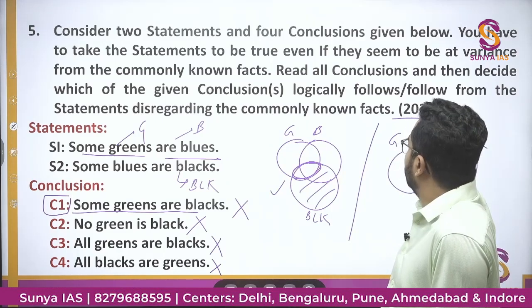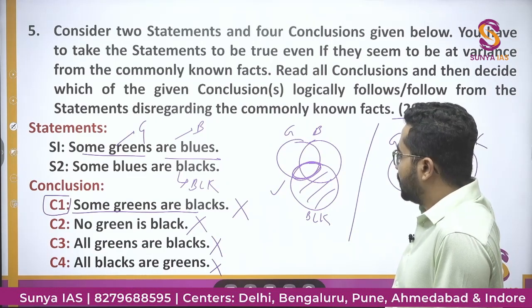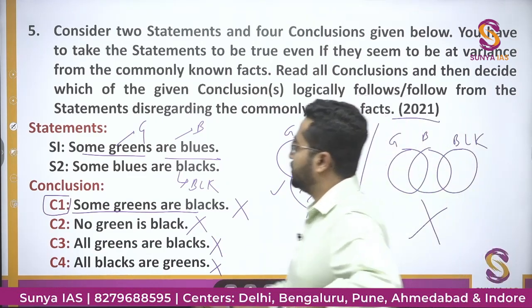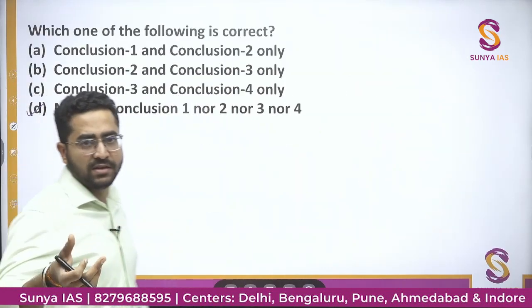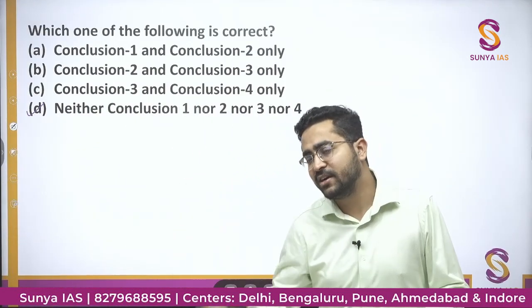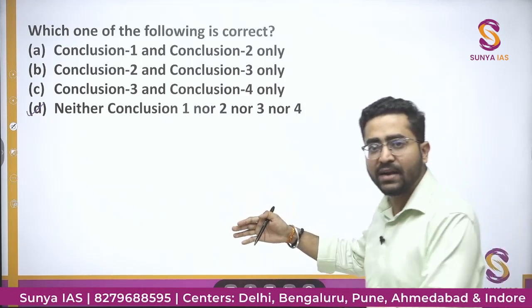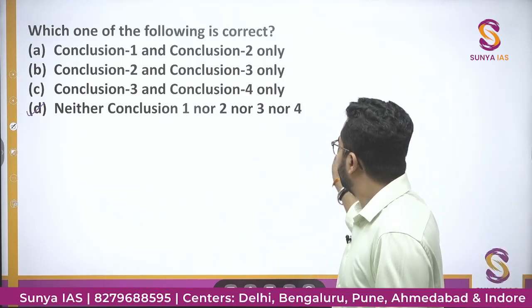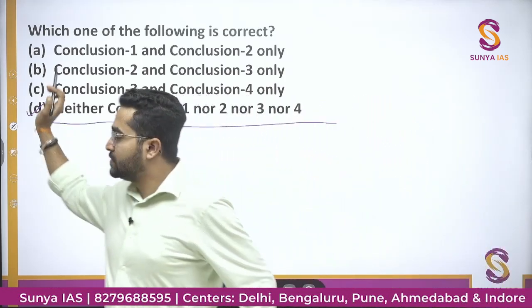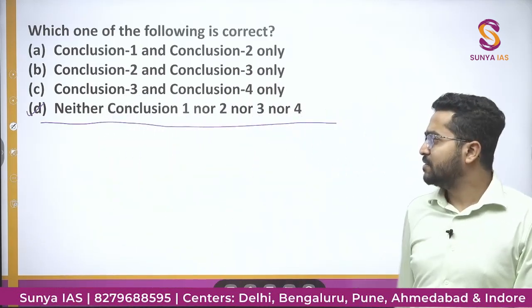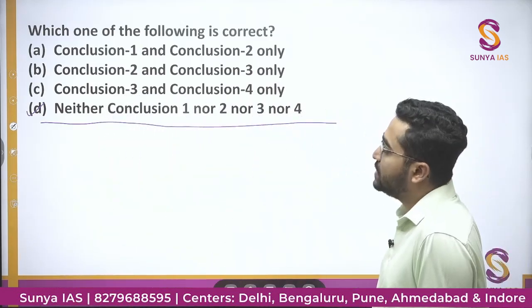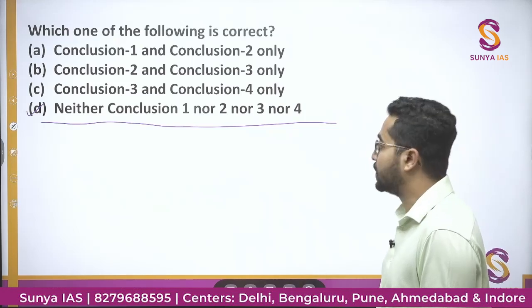So this was the question asked in the year 2021. Even if you have marked three options wrong, because the first one was a little bit tricky, you might have got it wrong by making a general diagram. But if you have marked all other options wrong, then to correct this option, seeing all four options, was not a difficult task. So you would very easily have solved this question.